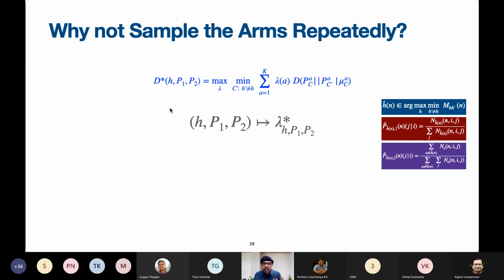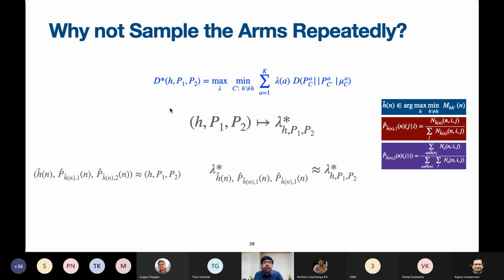It is important to understand why not have a simple policy that simply repeatedly samples the arms in order to estimate the transition probability matrices? This is one question that I used to get very repeatedly. The simple answer is that we want this property to be satisfied. That is, we want to sample the arms according to the optimal distribution for the true configuration eventually.